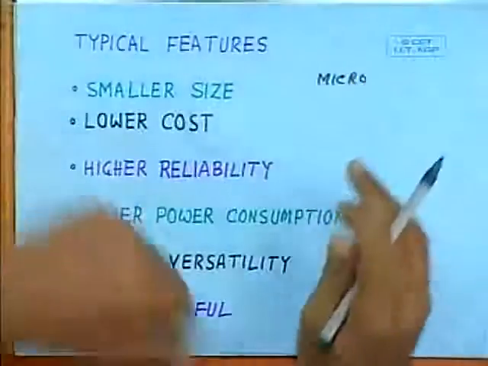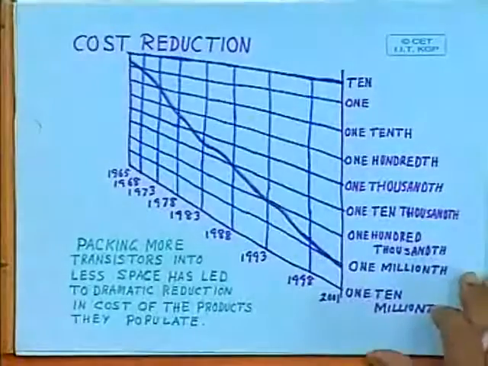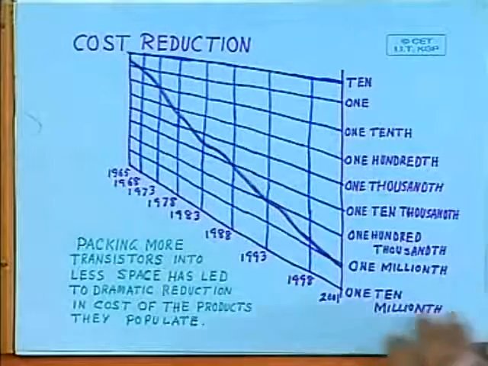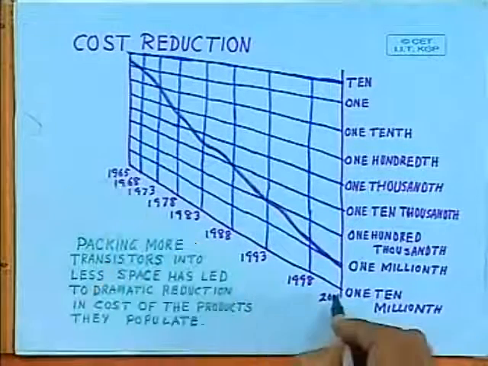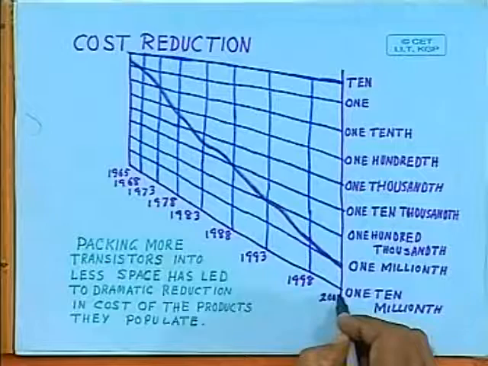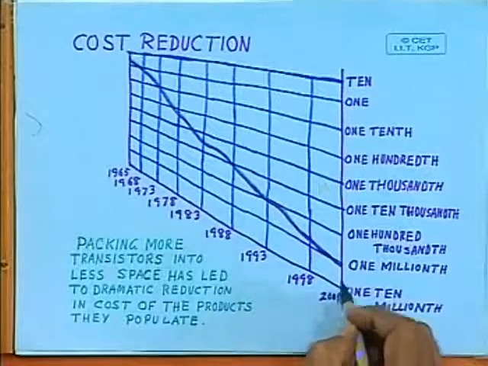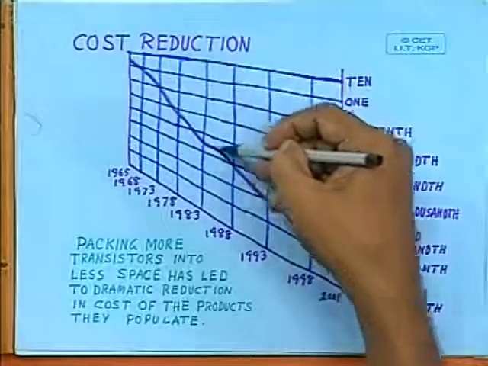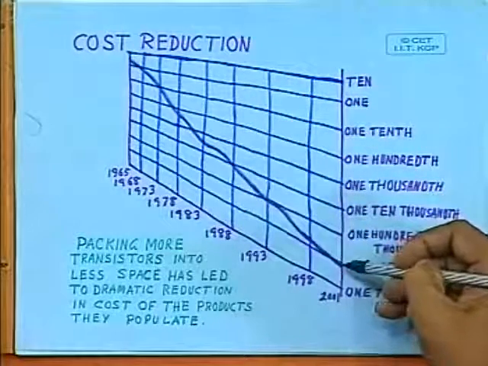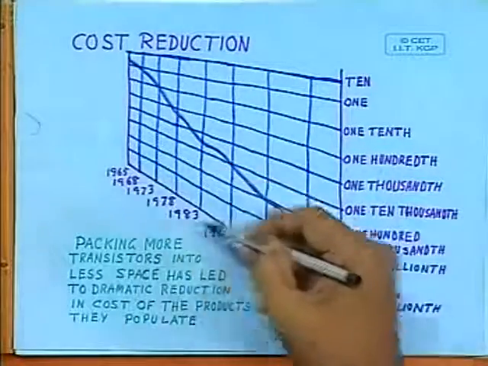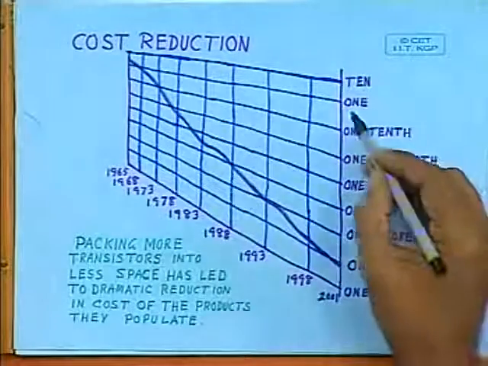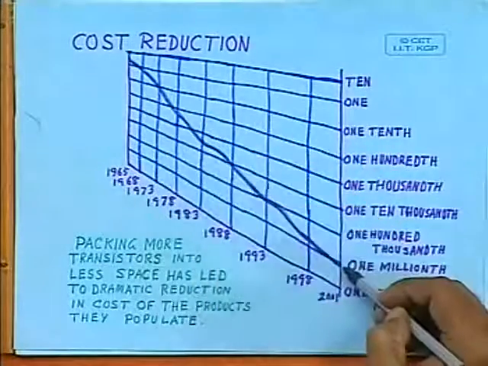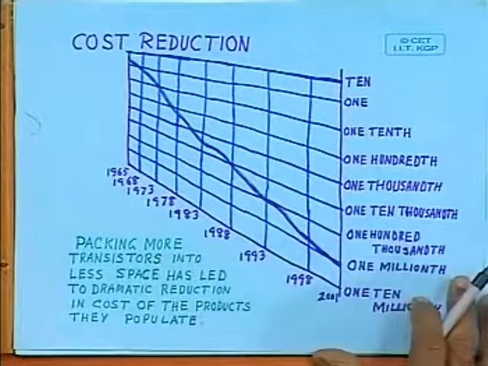So, the cost of production is reduced in spite of the fact the complexity is increasing. For example, the lower cost is plotted here, say starting from 1965 to 2001. As you can see, this is the curve which is showing the cost reduction, which is also following Moore's law. This is a log linear plot essentially.